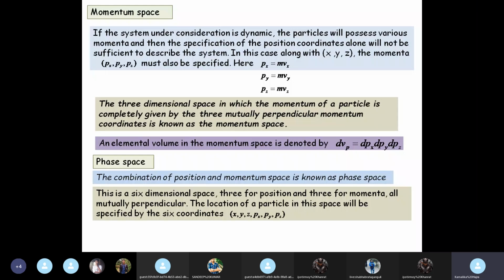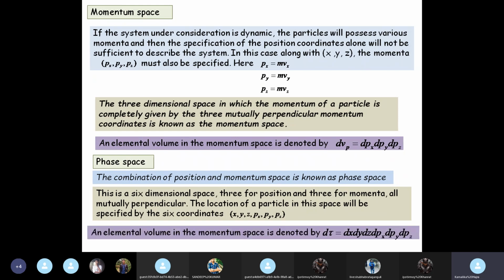So the location of a particle in the 6-dimensional space will be specified by the 6 coordinates x, y, z, px, py, pz. So now instead of an ordered triad like x, y, z or px, py, pz, you have to specify all the 6 coordinates. If you are in the phase space, then the coordinate of a particle is given by 6 quantities, not 3. x, y, z, px, py, pz is the complete representation of a particle in the phase space.